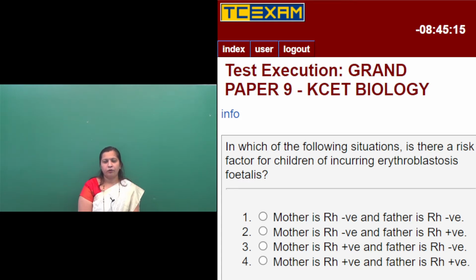You know that there are 4 different types of blood groups, like A, B and O. They are grouped on the basis of the antigen present on the membrane of RBCs.